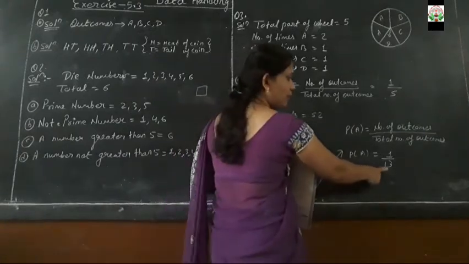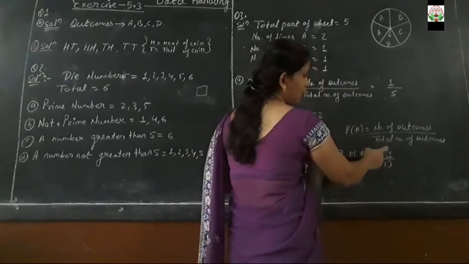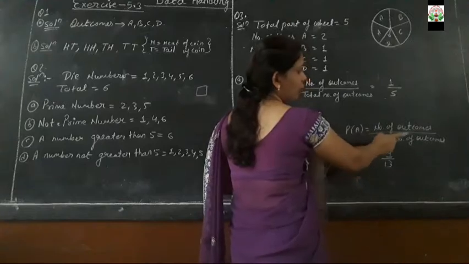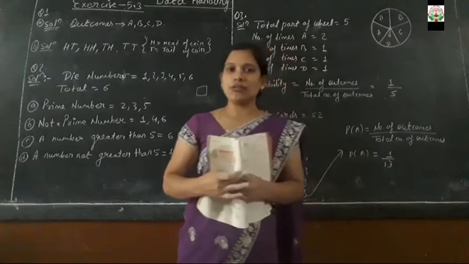The total number of cards for the eggs is 13, and the particular eggs will come how many times? Only 1 time. So the probability of A is equal to the number of outcomes upon the total number of outcomes, which is equal to 1 upon 13. You will get the answer.